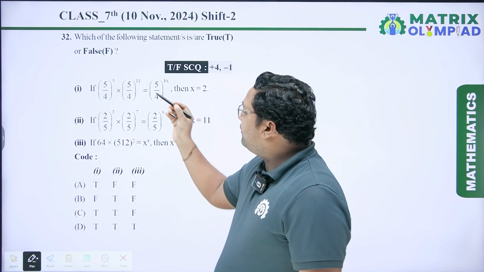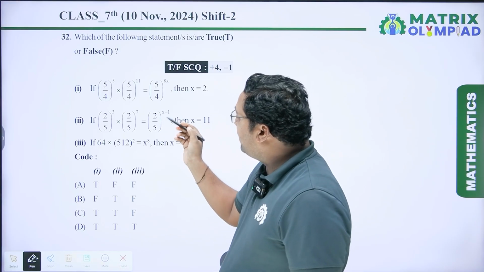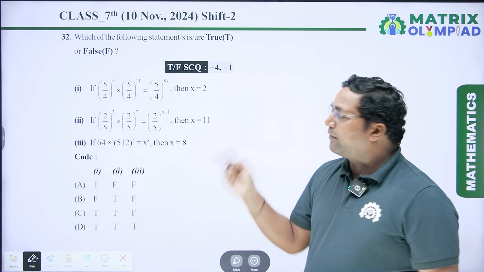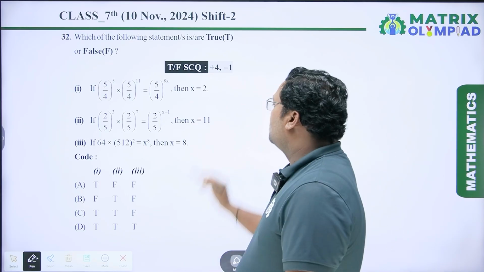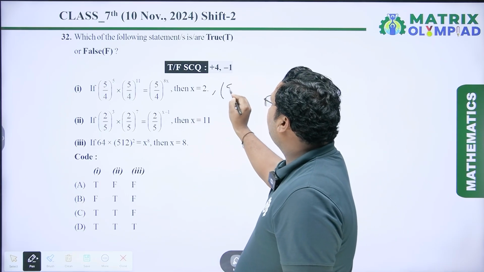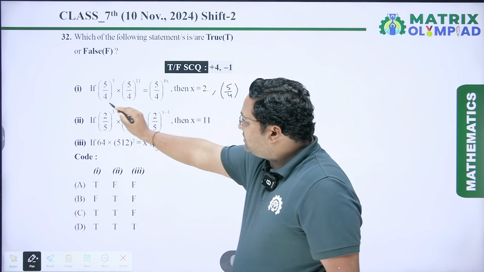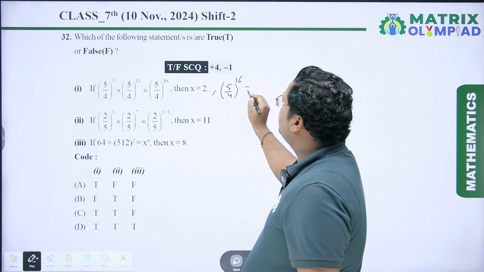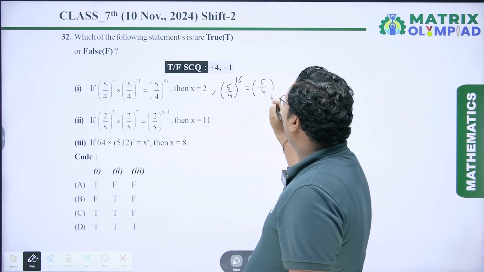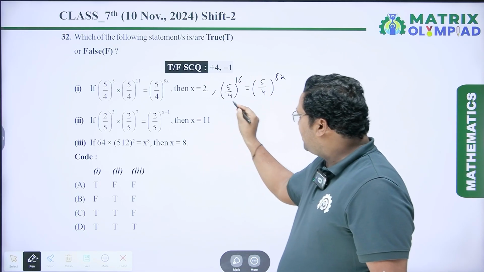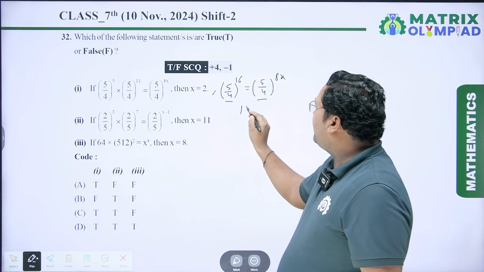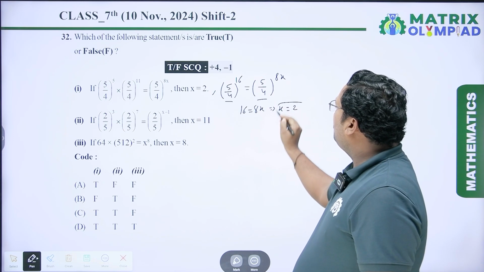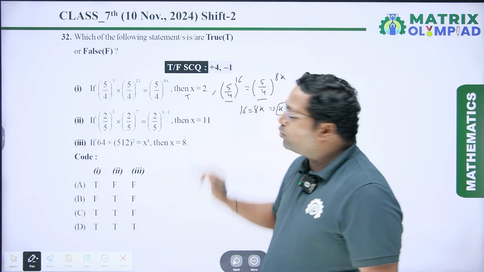First statement is: if (5/4)^5 × (5/4)^11 = (5/4)^(8x), then x = 2. So we have to check. The bases are the same, so we have to add the powers. So 11 plus 5 is 16, so (5/4)^16 = (5/4)^(8x). Here you can see this base and this base are the same, so I have to write 16 = 8x, which gives x = 2. So this statement is a true statement.